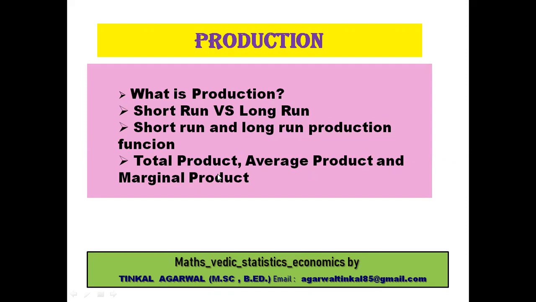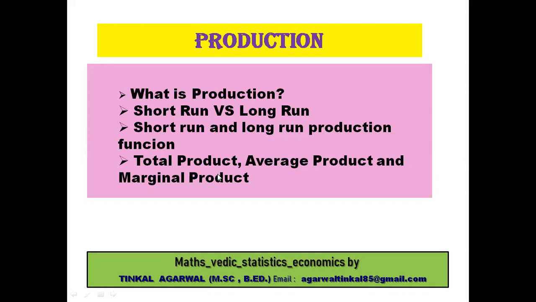So what do you think when a producer is producing any good? How is he producing? Is he doing all himself? No. He's using the various factors of production to produce output. Now, what are factors of production? The factors of production are those which help in producing output. The different factors of production, as we know, are land, labor, capital, and organization.